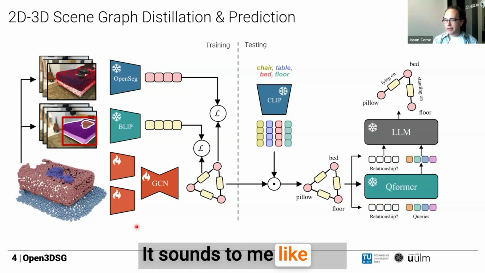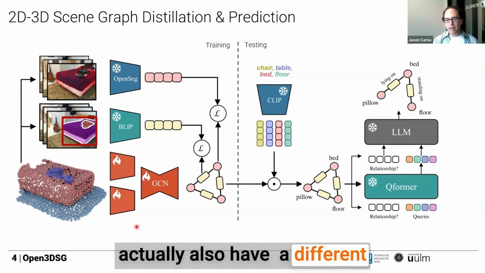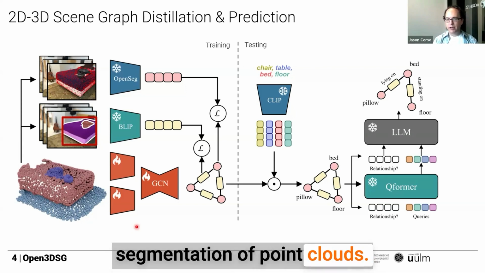It sounds to me like you actually also have a different method for semantic segmentation of point clouds.